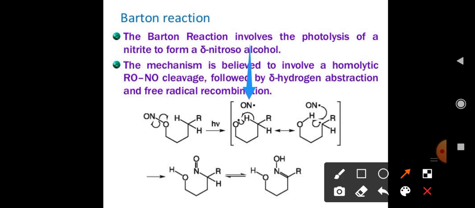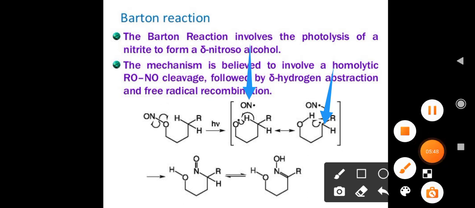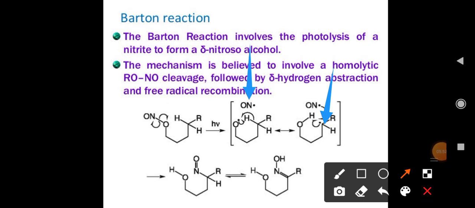Now this NO free radical with one electron shares its one electron with the delta carbon atom with one electron, and this NO gets bonded with the delta carbon atom.